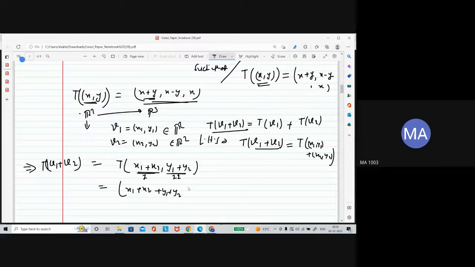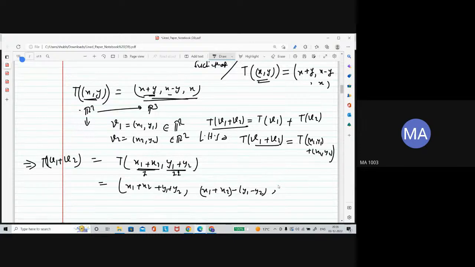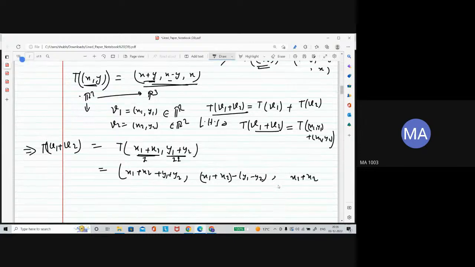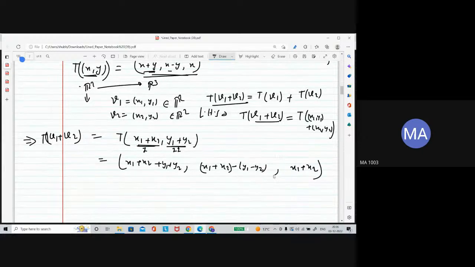This is the first coordinate in R3. Now the second coordinate is just the subtraction of the first and second, so subtract them. First from first, second from second. The third coordinate is exactly the first coordinate. This is the final thing. Now x1 plus x2, y1 plus y2.